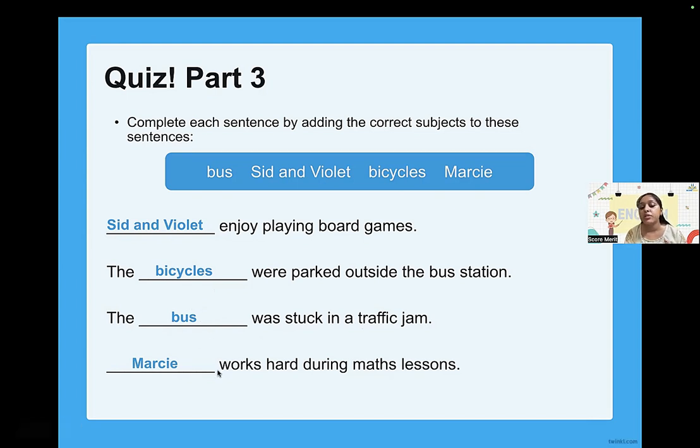Next, dash works hard during maths lesson. I'm saying Mercy works hard. Works, I'm talking about singular. So don't think that if S is there, then it will be plural. No, not at all. What I'm trying to explain to you here is that the subject should agree. Subject singular, verb singular. Subject plural, verb plural. This is an easy method to learn subject-verb agreement.